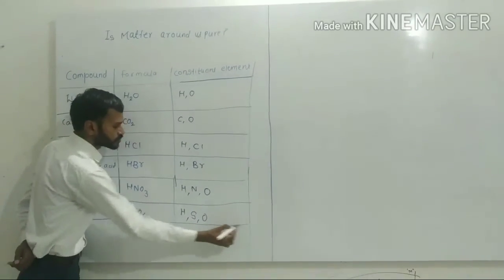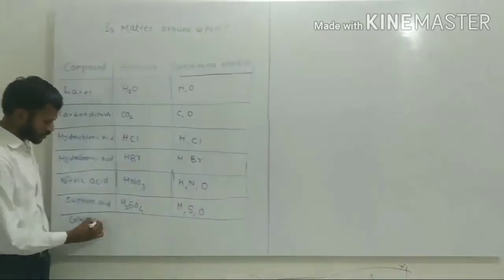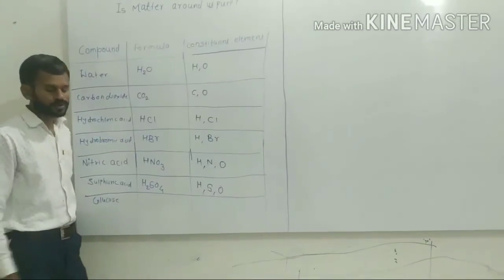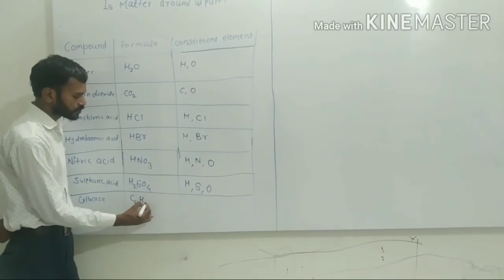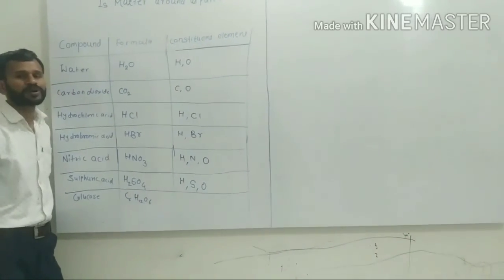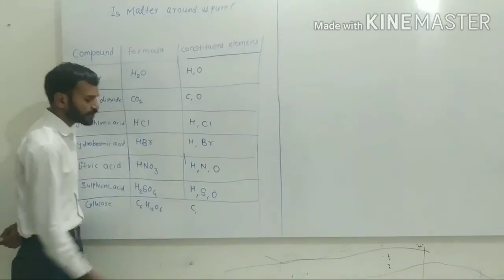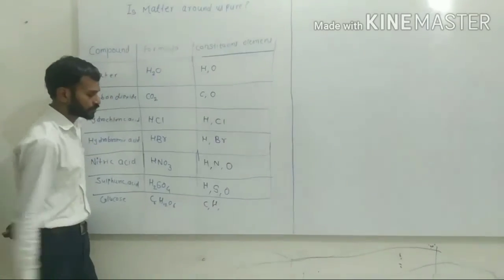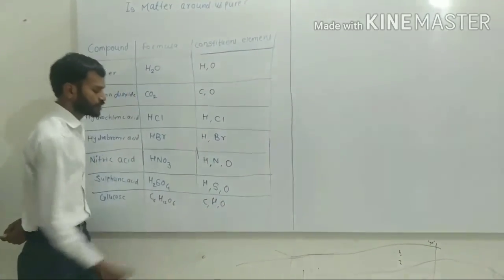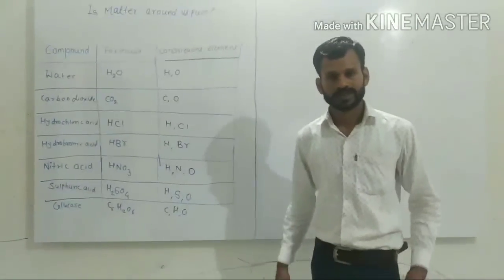Then we have glucose, whose formula is C6H12O6. It contains three elements: carbon, hydrogen, and oxygen.